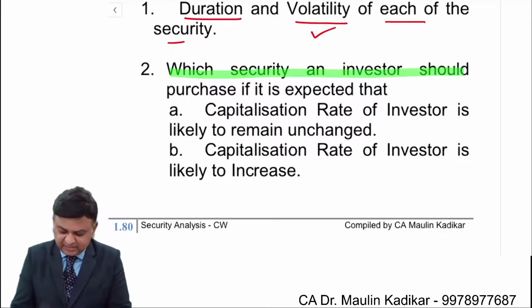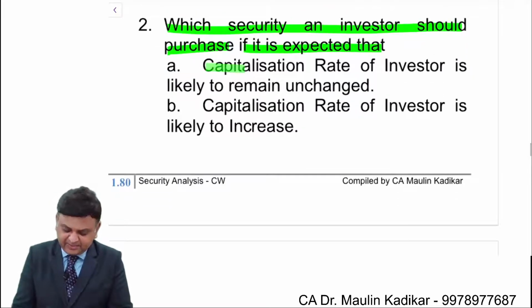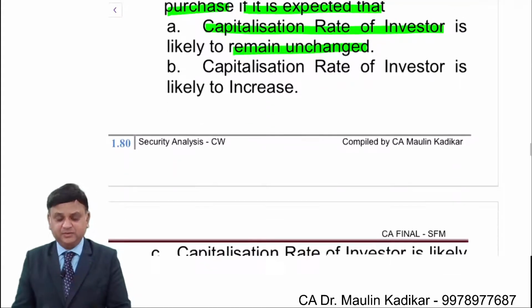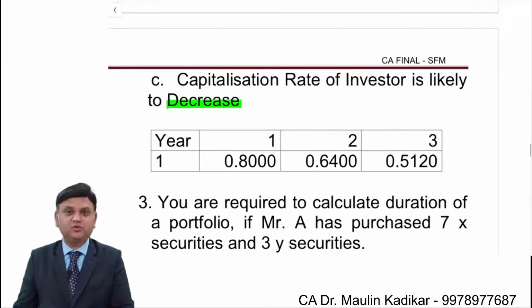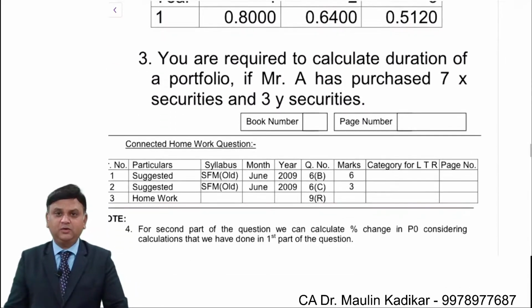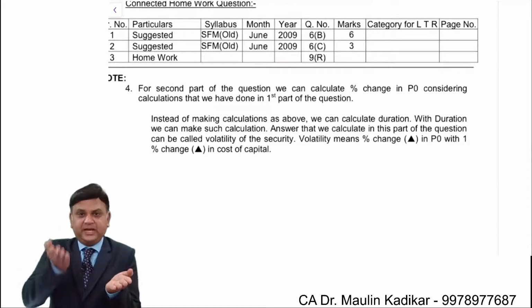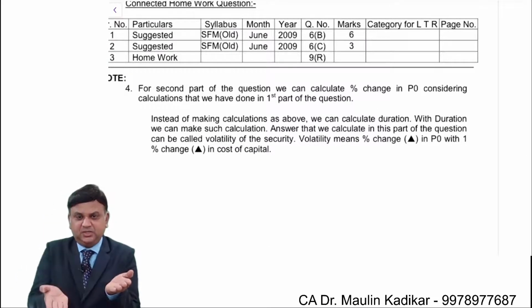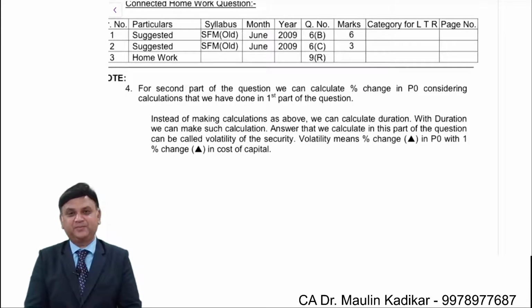Which security should an investor purchase if it is expected that the capitalization rate of the investor is likely to remain unchanged, if it is likely to increase, if it is likely to fall? So we are required to make the computation that, if you are expecting the capitalization rate to change, then in which kind of security you should make investment.